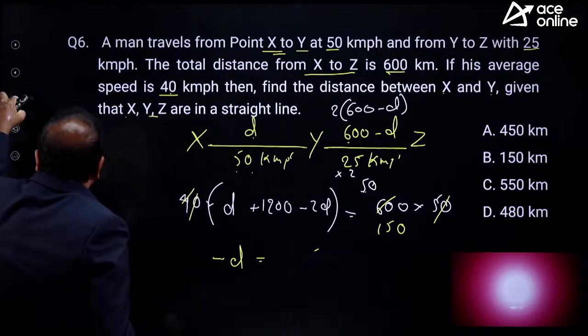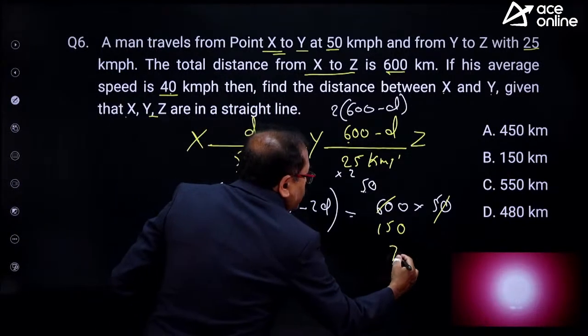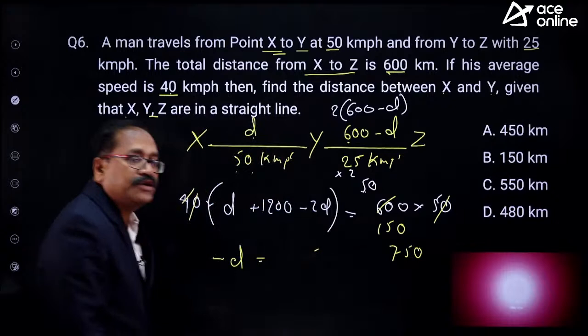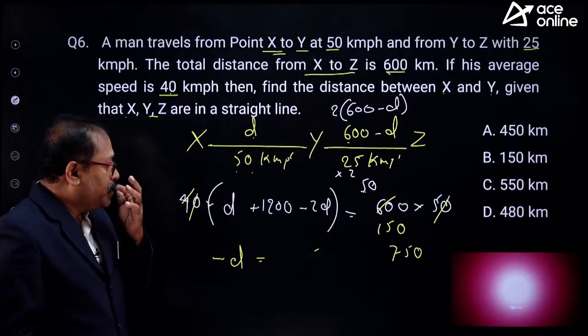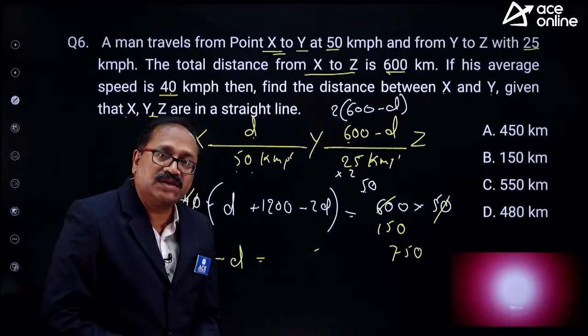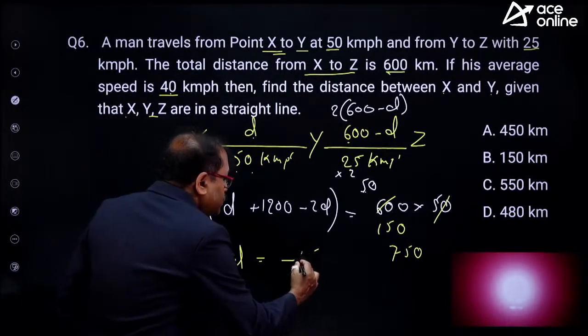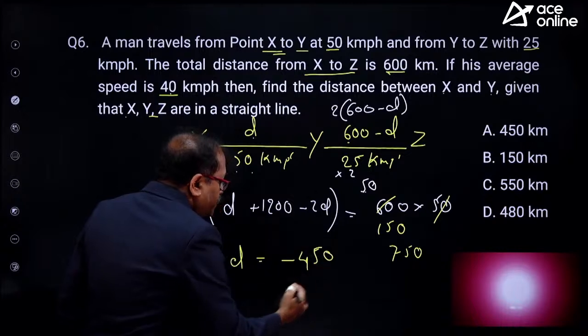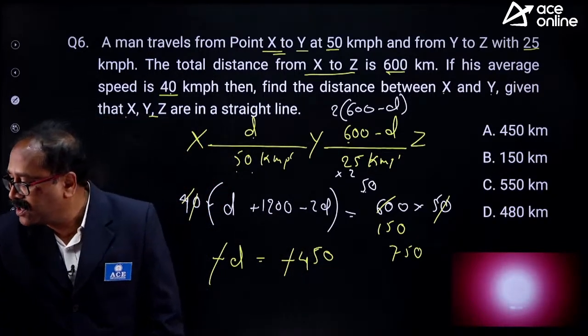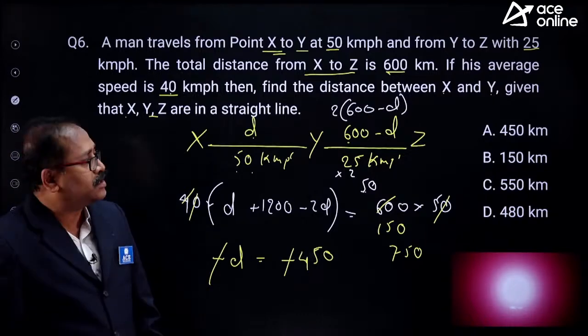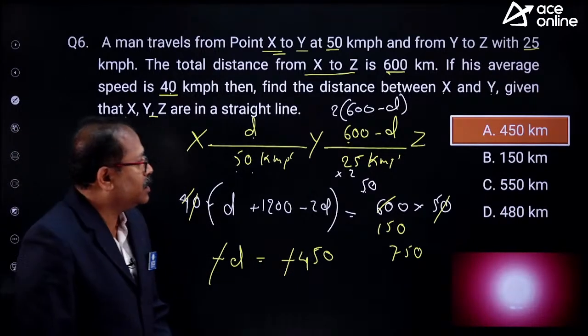Write down this part. My left hand side is 750. This part. So when 1200 goes the other side, then I will be getting 450. Minus 450. So minus d is equal to minus 450. In other words, d is equal to 450. Anyone answered it? That's right, Naidu. That's right. D is equal to 450.